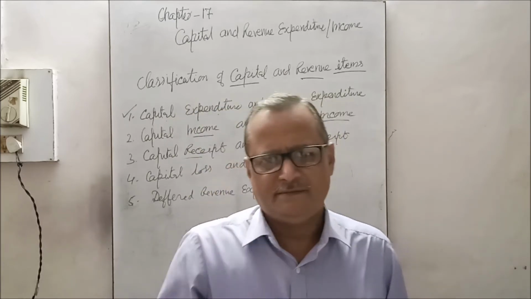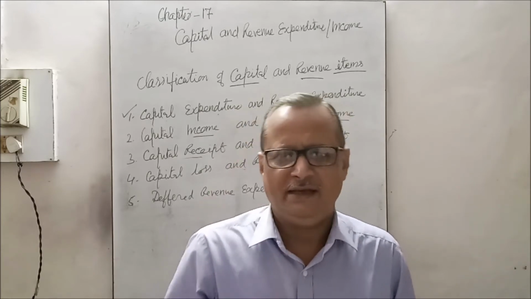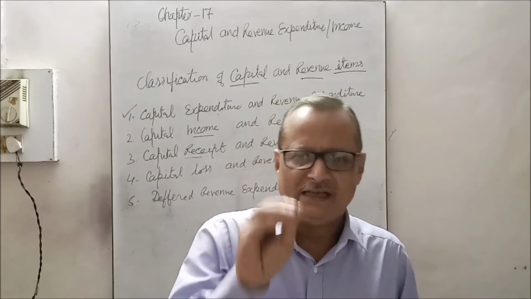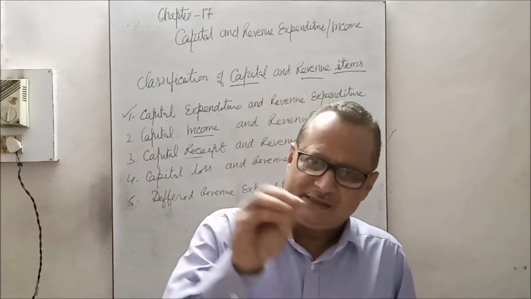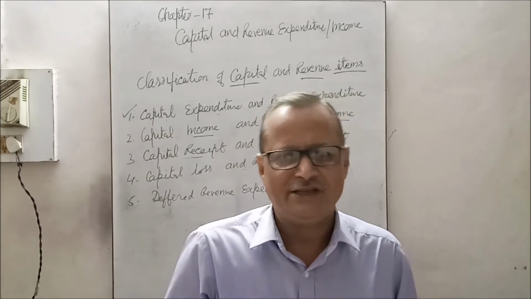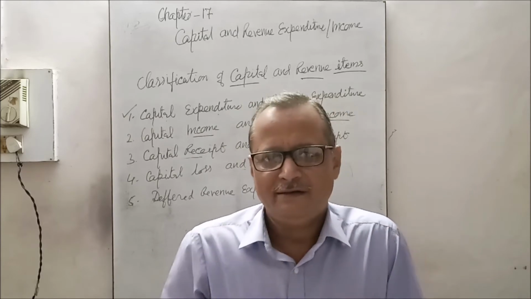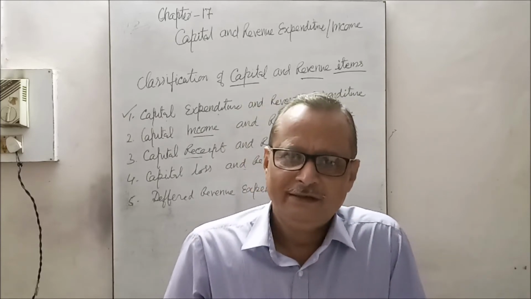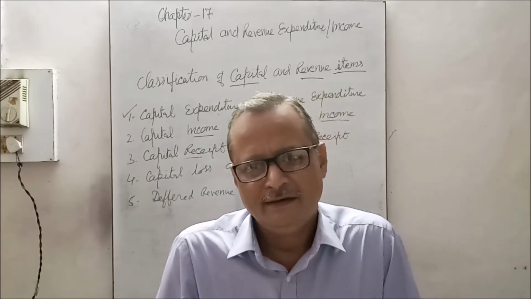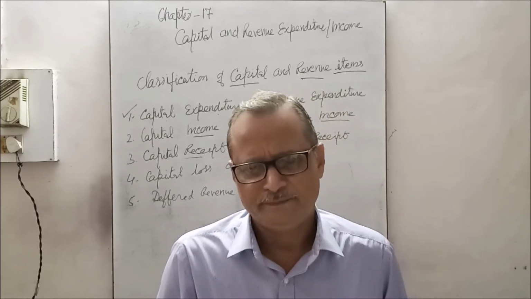If a business is carrying on in cloth, the cloth merchant purchases some assets, some furniture for business use or business utility, that is treated as an asset, that is called capital expenditure. At the same time, if a furniture dealer buys furniture for resale purposes, the same purchase of furniture is treated as revenue expenditure. A very simple distinction.